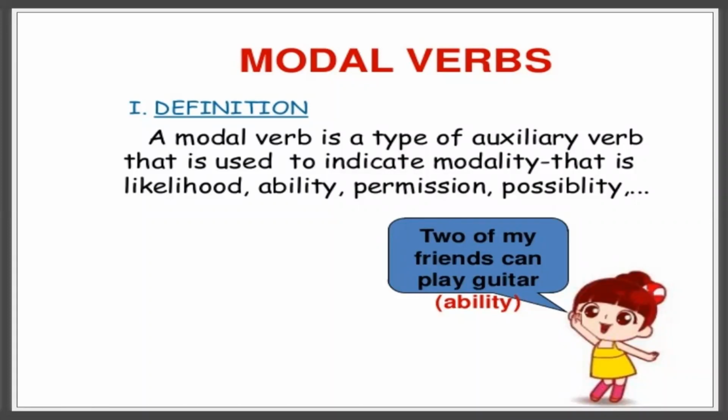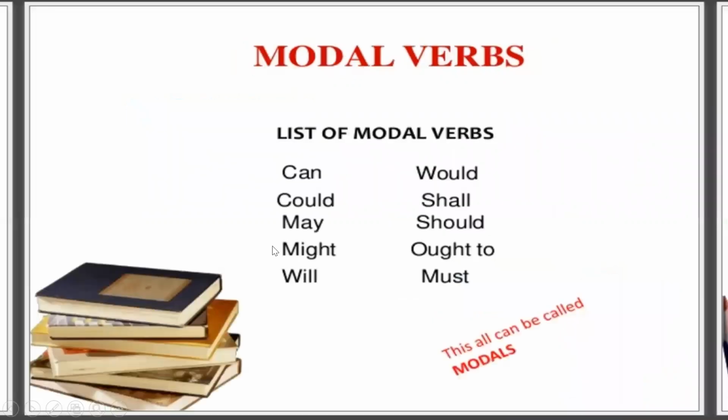So the action which you are doing may be your ability, or you are asking permission, or you are showing the possibility of anything. These things are expressed by the modal verbs. We also call them auxiliary verbs.